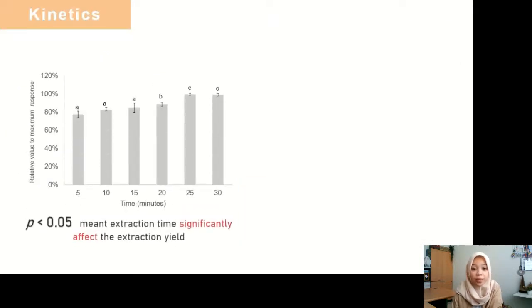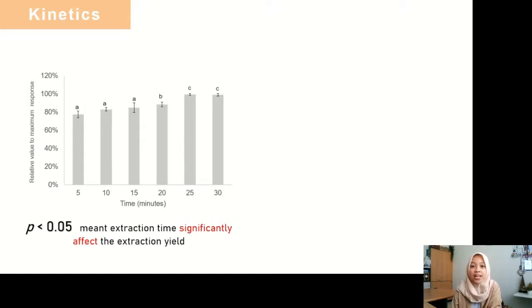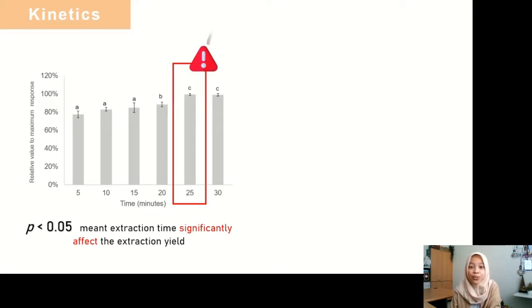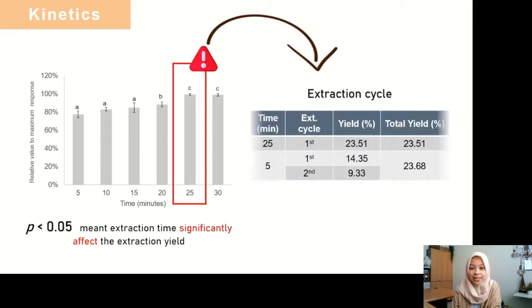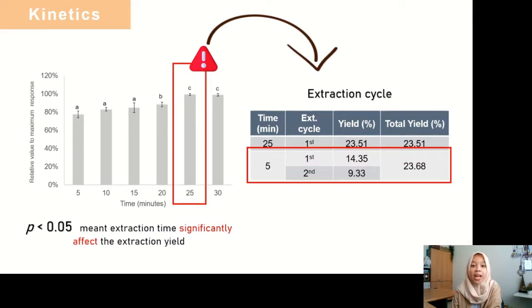As regards the kinetic study, it can be observed that extraction time significantly affects the extraction yield. The kinetic study showed that 25 minutes of extraction produced the highest yield. However, it was considered too long. Therefore, evaluation of the extraction cycle was conducted. The result showed that 2 extraction cycles with 5 minutes in each extraction produced the same yield. Hence, this method was chosen.